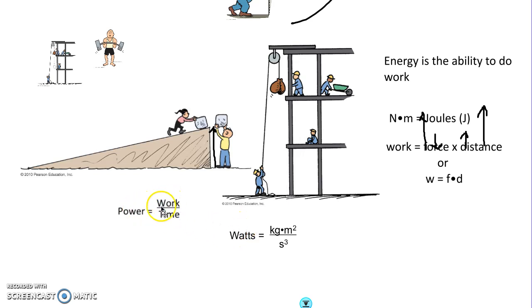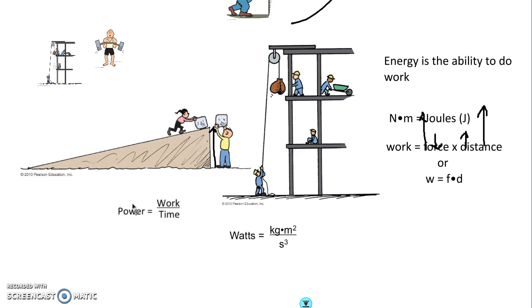What power tells us is how fast you can do the work. For example, both the girl here and the guy picked up the ice and did the same amount of work. But if the guy lifting it up did it faster and took a smaller amount of time, then there's going to be a bigger amount of power. The denominator is small, that makes the fraction big. Now, if she pushed it up the ramp and it took more time, the denominator is bigger, and that's going to make the power less. She has less power. So power is about how quickly you can do it.